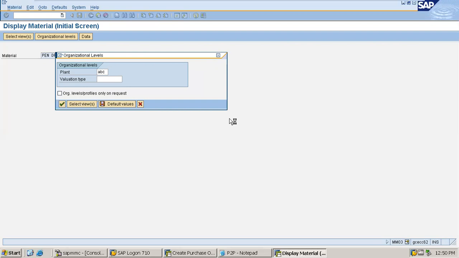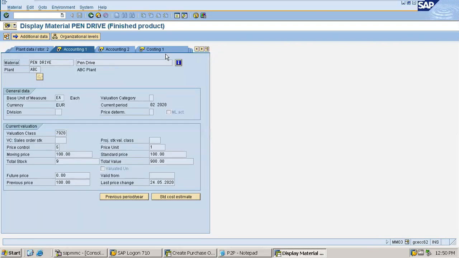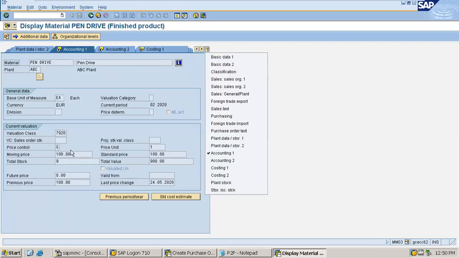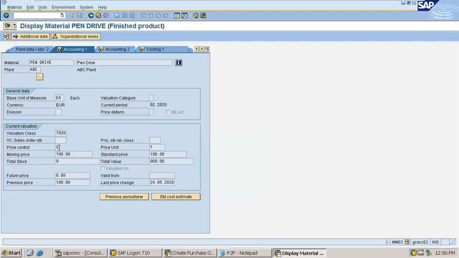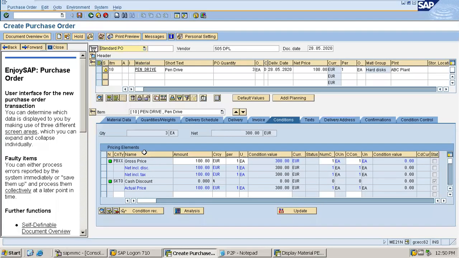Now the page will be appearing. Costing 2. See, here the price control is S, that is the standard, and the standard price is 100. So from here the net price is coming up, and it is coming up correctly.